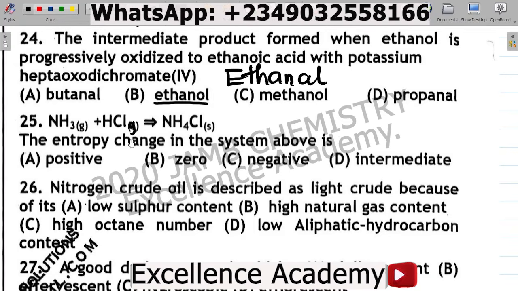I'm saying this because looking at this, you can see that the reactants are gases, while the product is a solid. The reason why gases have higher entropy is that their molecules are free to move about and occupy many more microstates as compared to solids. Looking at this equation again, you can see that initially there are two gas molecules, ammonia gas and hydrogen chloride gas, and these are highly disordered. Now, after the reaction, what do you observe? You now have one solid product, ammonium chloride.